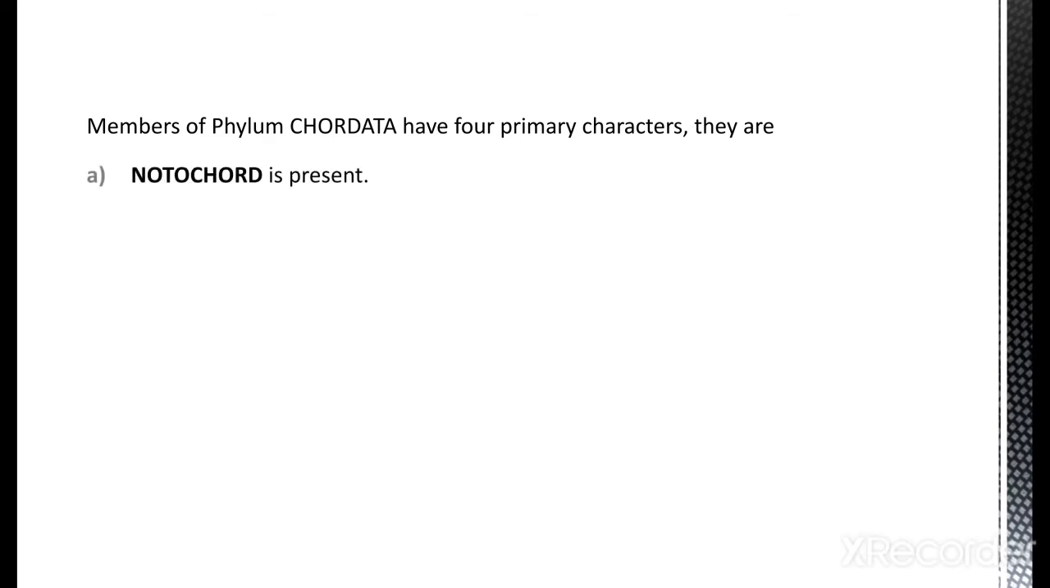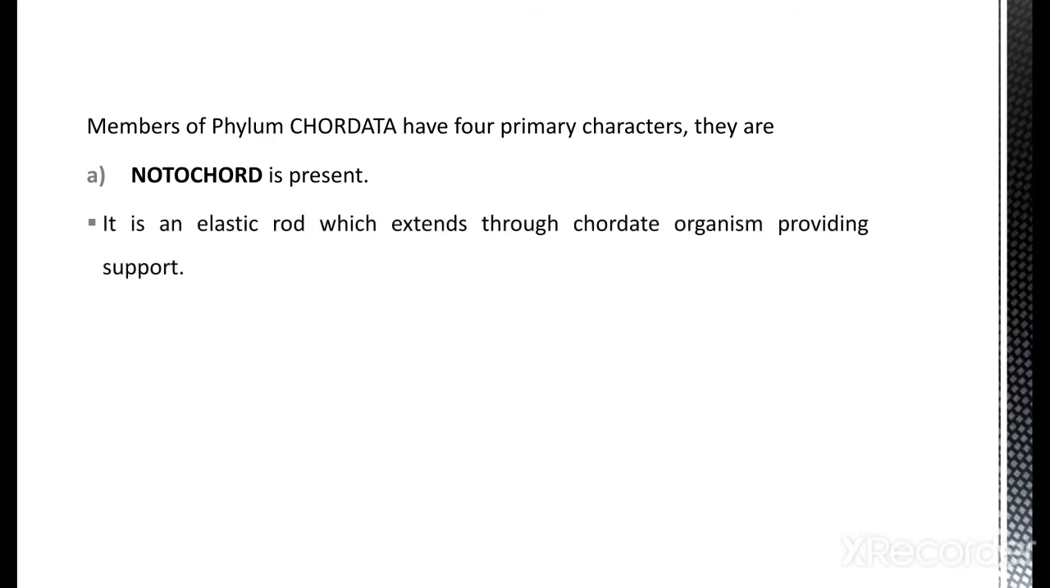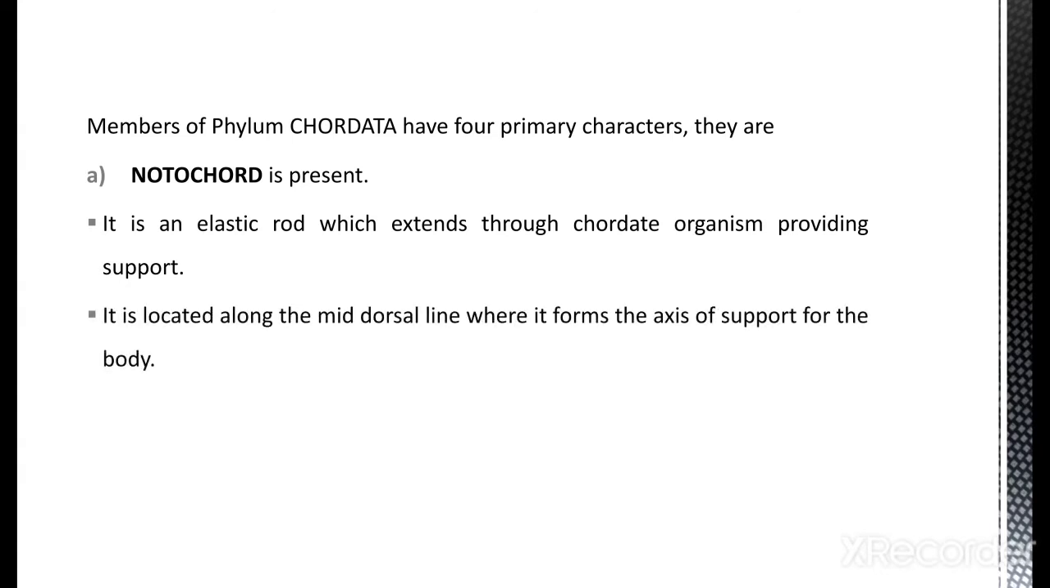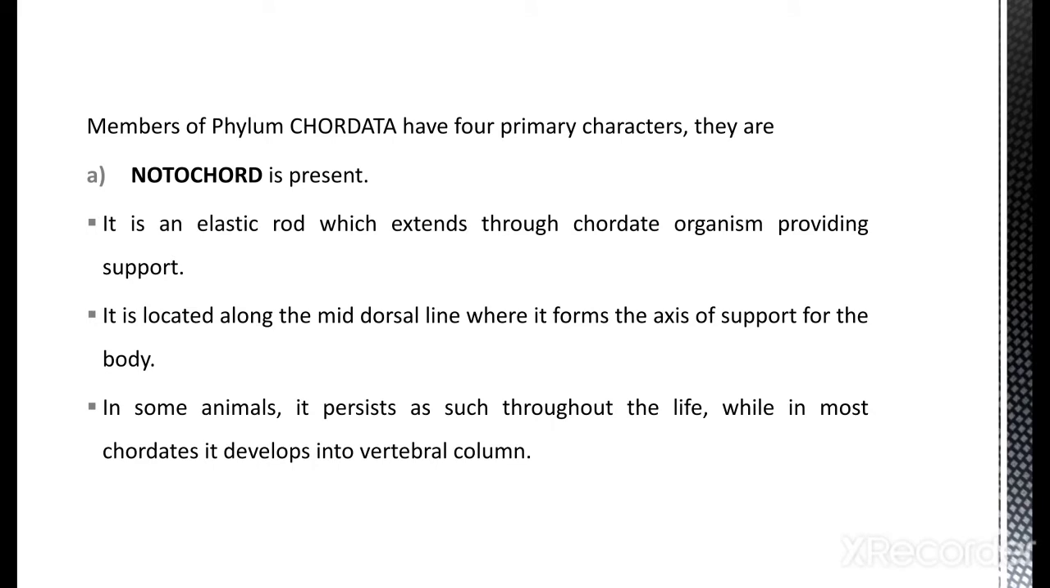The first one is the presence of notochord. Presence of notochord is the unique feature of chordates. Now, what is notochord? Notochord is the primary characteristic feature of chordates, and it is an elastic rod-like structure which extends through the chordate organism, providing support to the body. It is located along the mid dorsal line where it forms the axis of support for the body. In some animals it persists as such throughout life, while in most chordates it develops into the vertebral column.